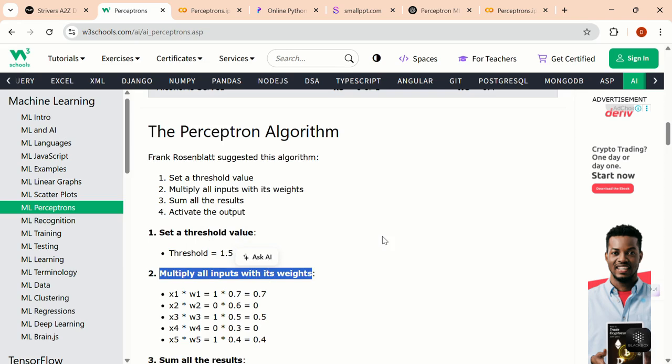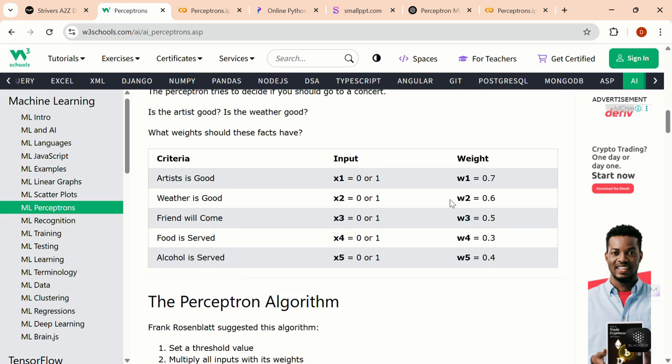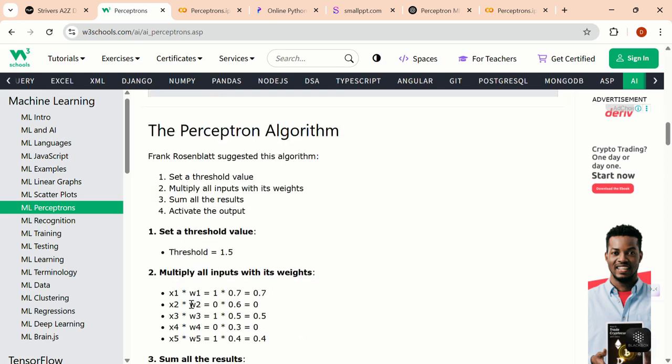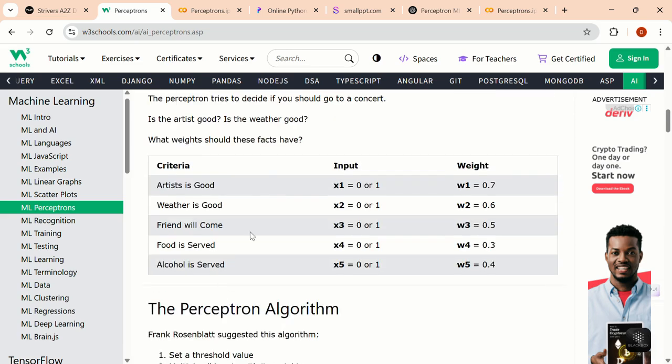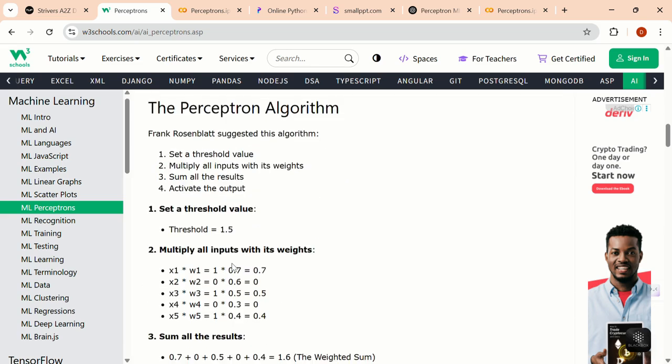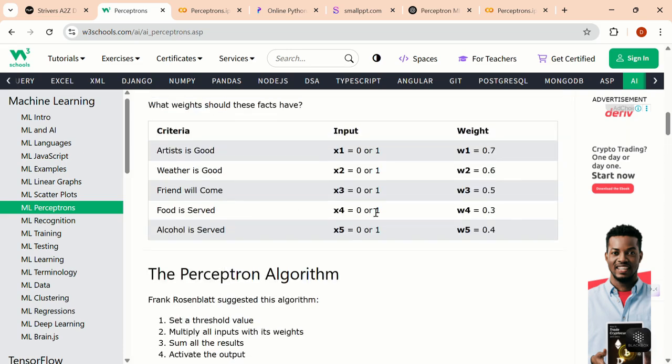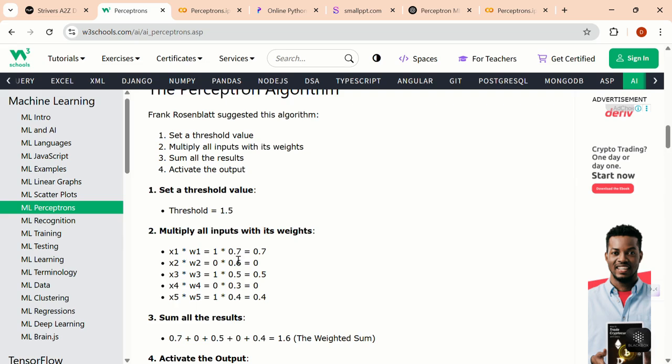For x1, my input is 1 and the weight that I have taken is 0.7, so the value can be calculated as input times weight. So the value of x1 is 0.7.